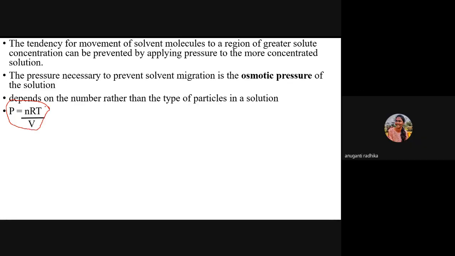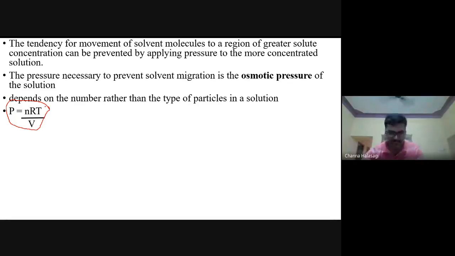Remember this guy. Ideal gas equation. Yes, ideal gas equation. So just if you rearrange, P is equal to nRT divided by V. Okay. So what is n? n is nothing but the number of particles. Number, not the type. Number of particles, not the type of the particle.